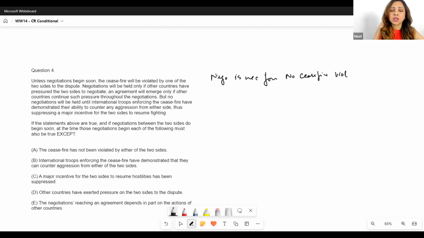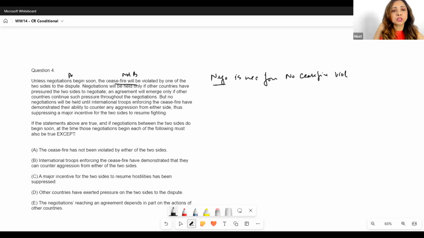So negotiation is necessary unless A. What is necessary? Negotiations, right? This was our A. So A is necessary for not B, and this is ceasefire will not be violated, right? So this is necessary for that.